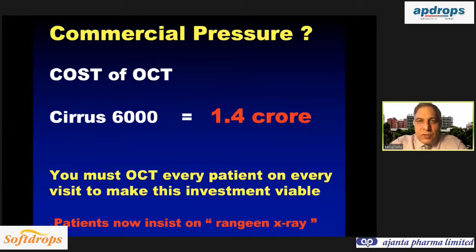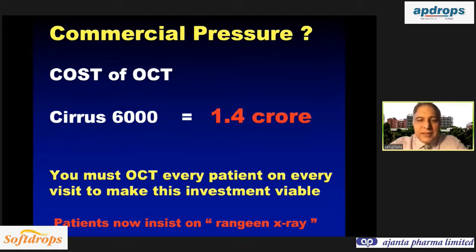One is, of course, there is a lot of commercial pressure. So recently we were planning to buy the Cirrus 6000 OCT for RP Center, and we have a rule that you have to have a 5 years warranty plus additional 5 years. So the approximate cost is coming to 1.4 crore rupees. So you can imagine that it is a very, very expensive machine. And if you are going to acquire this machine, then how will you get back the investment value?